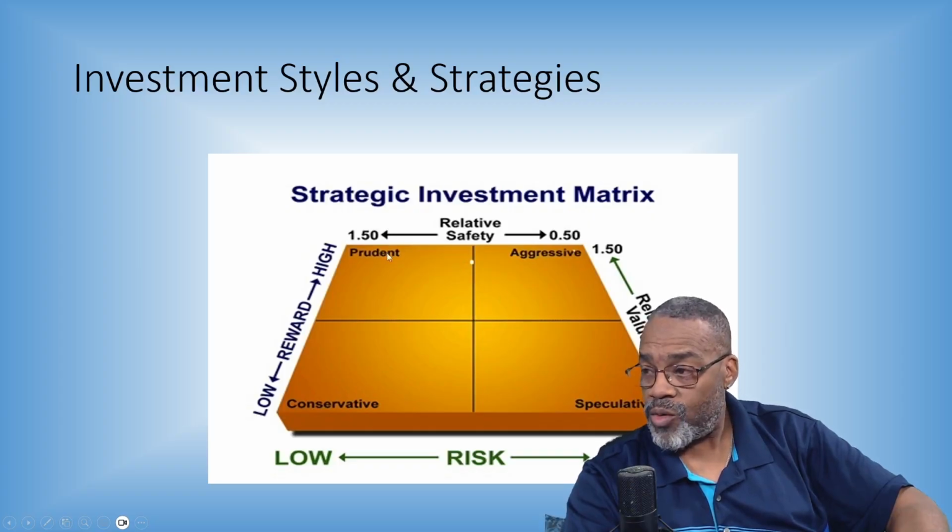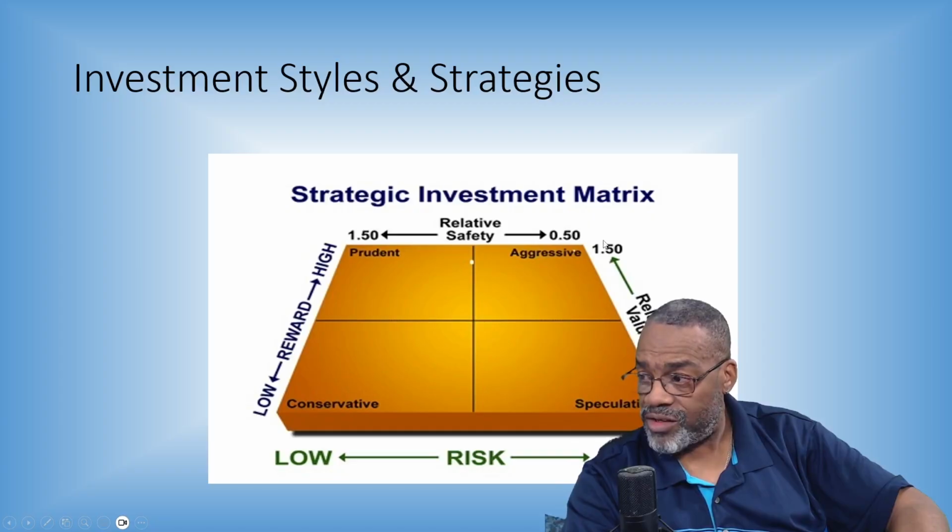Notice that where we fall in the quadrant, prudent, I want relative safety high. I want relative value high. Notice the 1.5 or higher, both here on relative value and on relative safety. Boom, I'm a prudent investor. Now, if I'm aggressive, relative safety to the lower side, but relative value to the upper side. I want good upside. I'm willing to give up some risk. So relative safety, lower towards 0.50.